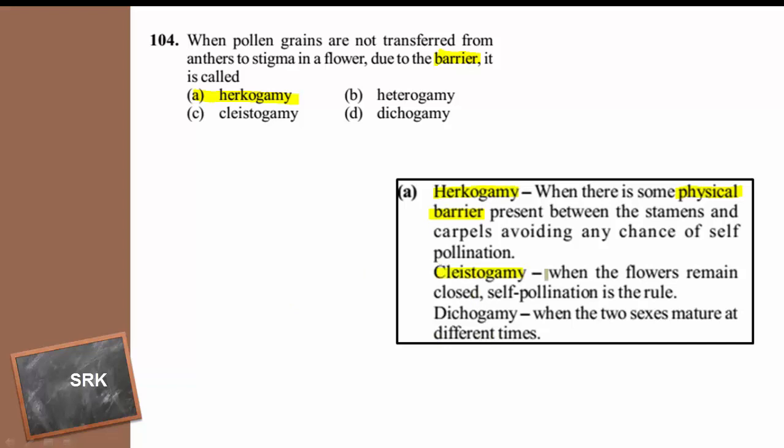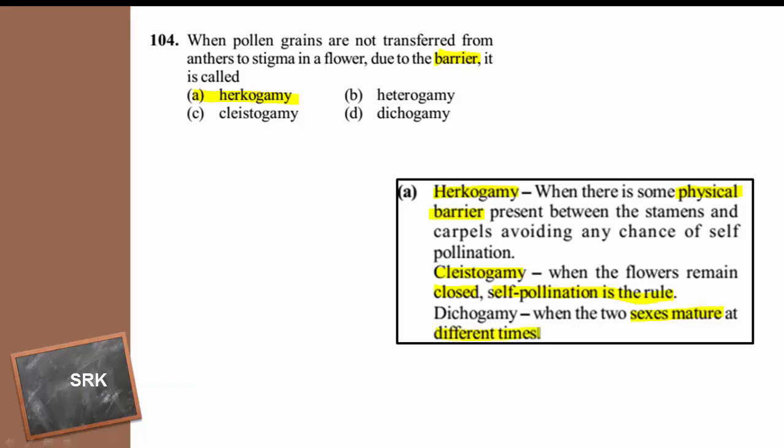This is a condition where the flowers are growing on the root and they remain in the closed condition. As a result, self-pollination becomes the rule in the cleistogamous flowers. Example, Commelina. Dichogamy, when the two sexes mature at different times.